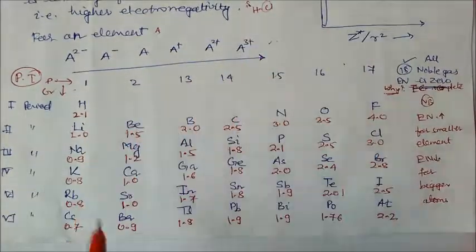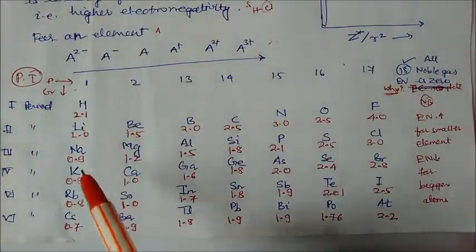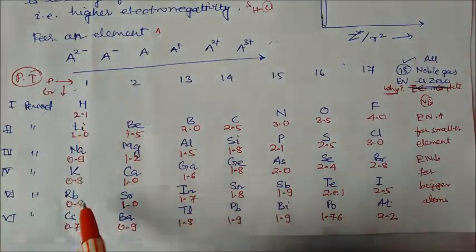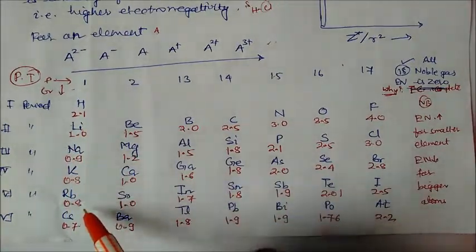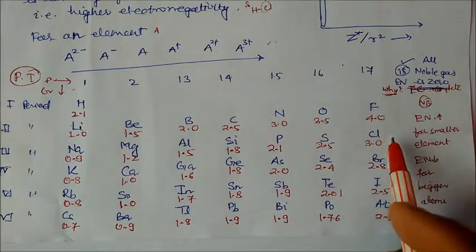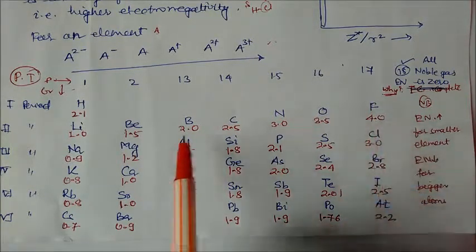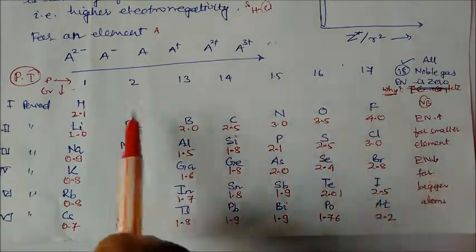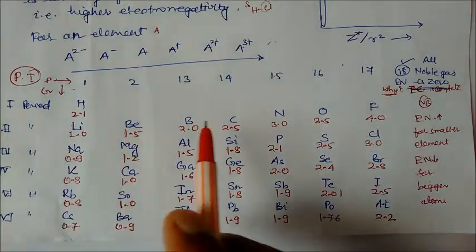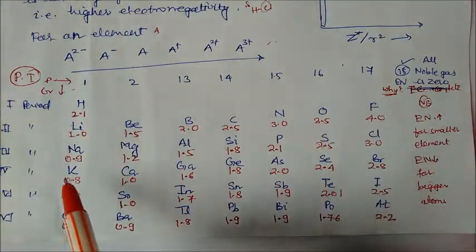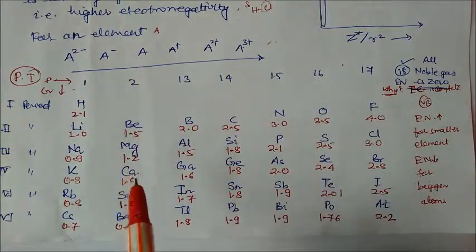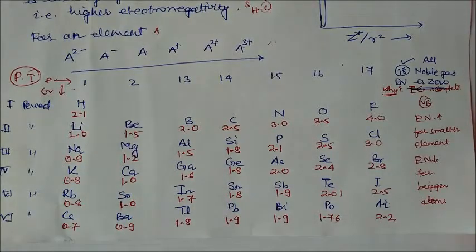Again, these are the smaller elements, the size of the element is very small. If you go down the group, the size will be bigger, so electronegativity will also decrease. In this case, this is the smallest size, so electronegativity also increases. You see that along the period it is increasing. So here electronegativity increases, and down the group electronegativity decreases. Why is it increasing? Why decreasing? One is very clear, size is a depending factor, and on this side size is also a depending factor. So we will repeat these things in the next topic.